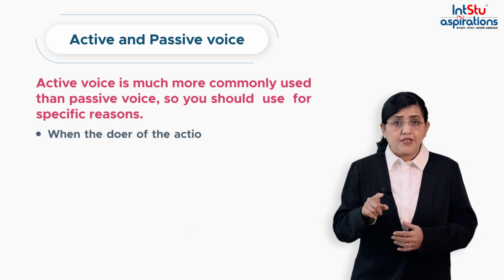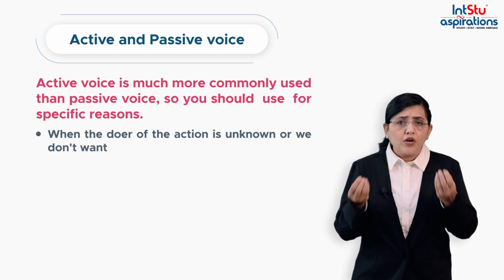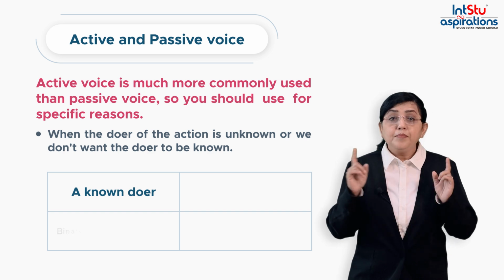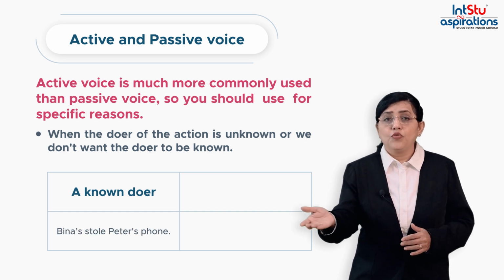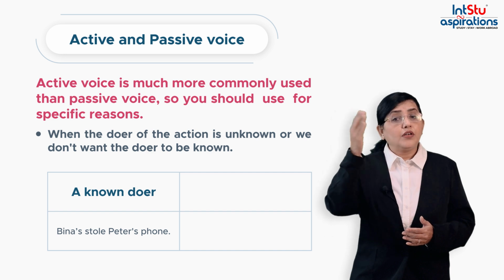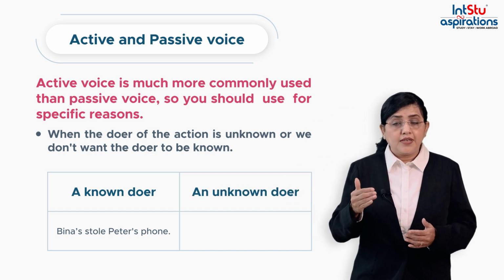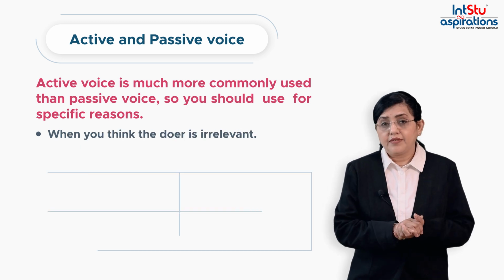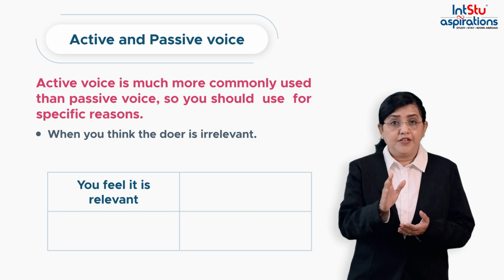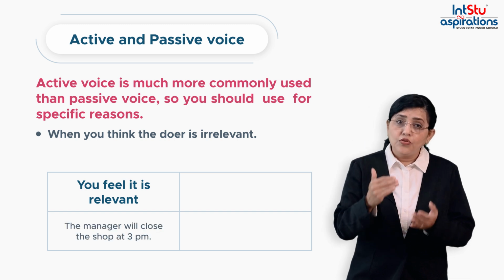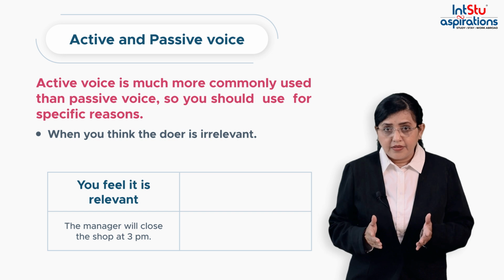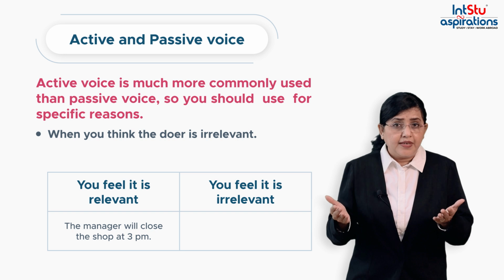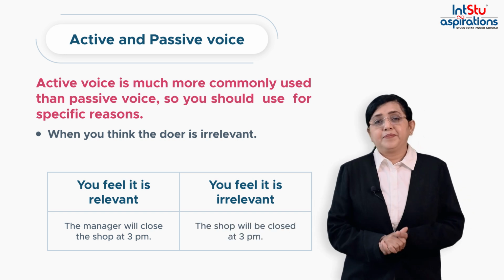When the doer of the action is unknown or we don't want the doer to be known, then a known doer would be Bina stole Peter's phone. If the doer is unknown, then you may say, Geeta's phone was stolen. When you think the doer is irrelevant, but if you feel it is relevant, the sentence could be, the manager will close the shop at 3 p.m. But if you feel it is irrelevant, you may write or speak, the shop will be closed at 3 p.m.